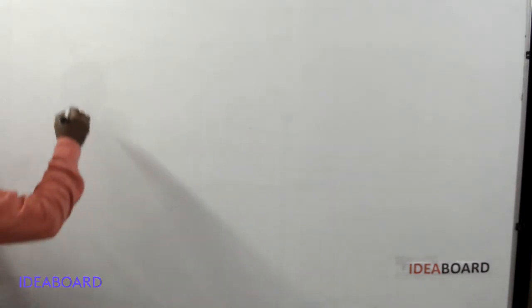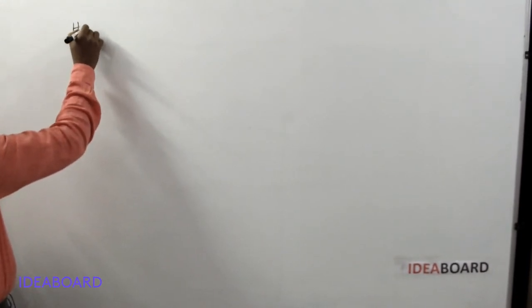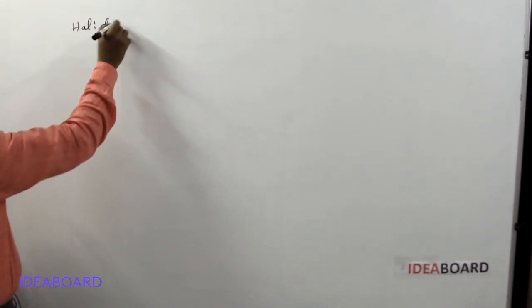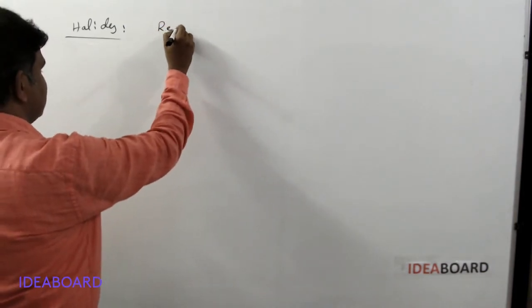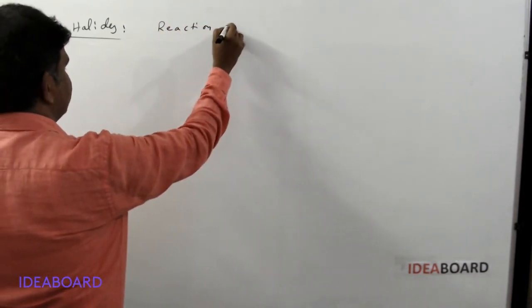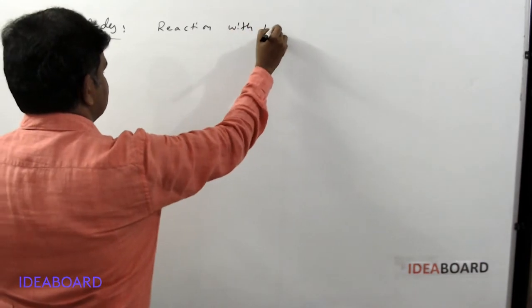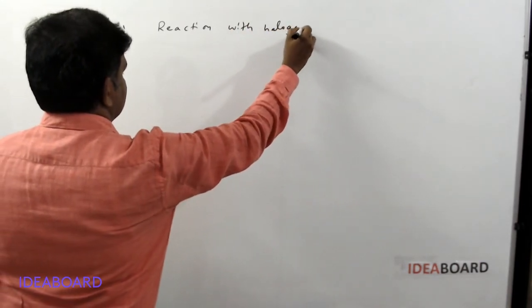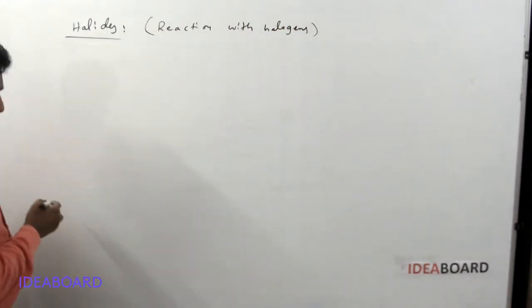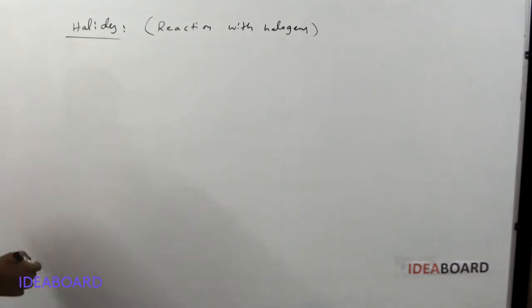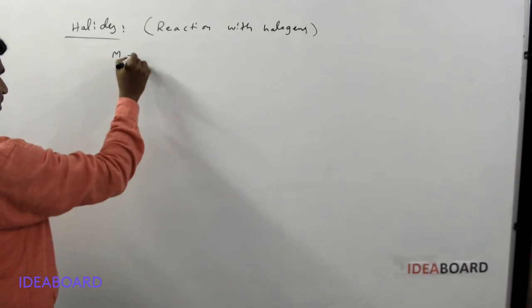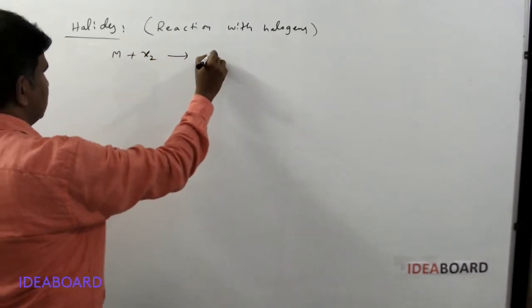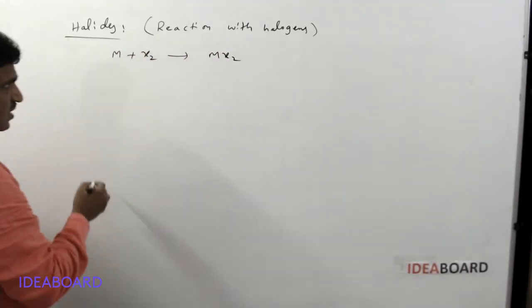Next, about halides. Halides of second group elements: that is, reaction with halogens. Reactions with halogens give halides. Generally, the halides are formed directly by direct combination: M plus X2 gives MX2 type of halides.